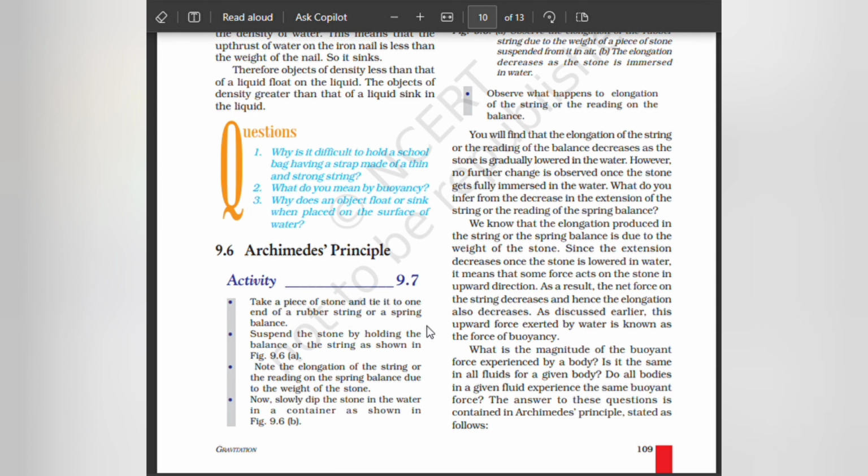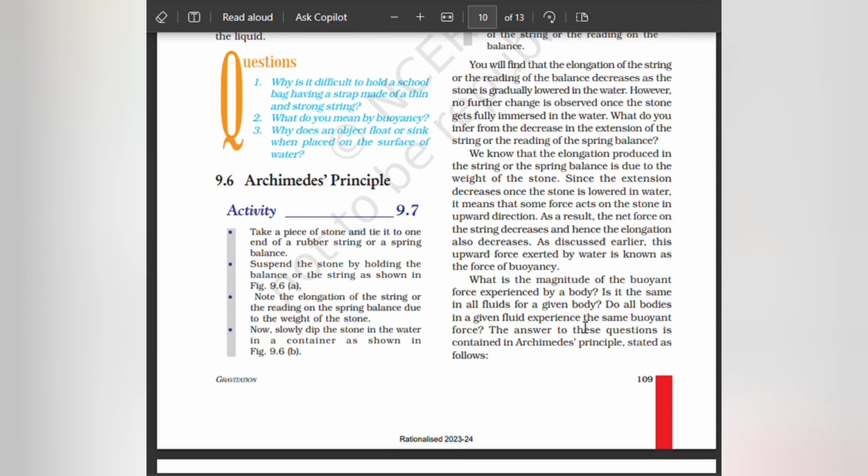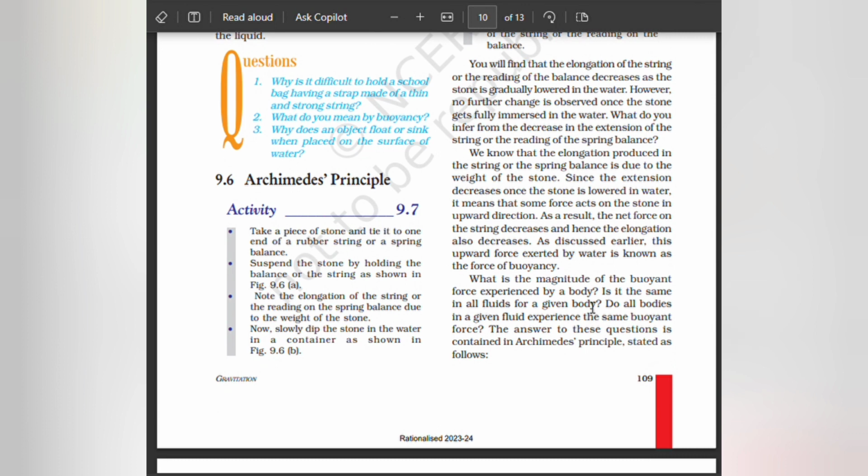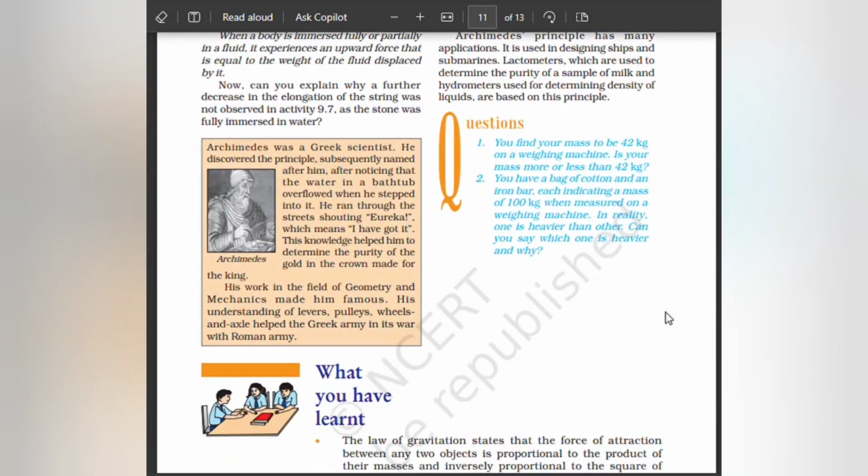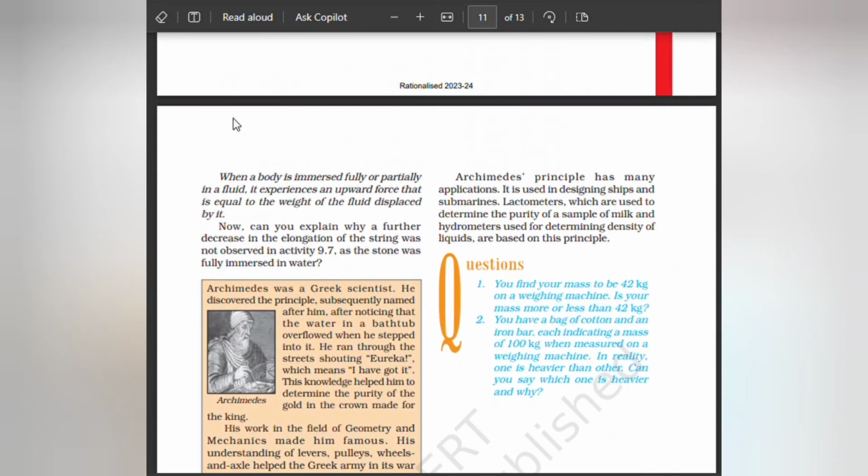As discussed earlier, this upward force exerted by water is known as the force of buoyancy. What is the magnitude of the buoyant force experienced by a body? Is it the same in all fluids for a given body? Do all bodies in a given fluid experience the same buoyant force? The answer to these questions is contained in Archimedes principle, stated as follows. When a body is immersed fully or partially in a fluid, it experiences an upward force that is equal to the weight of the fluid displaced by it.